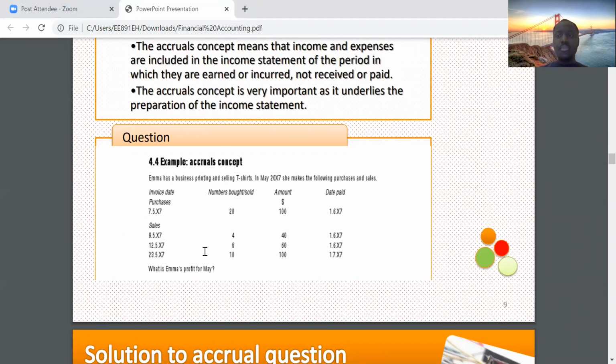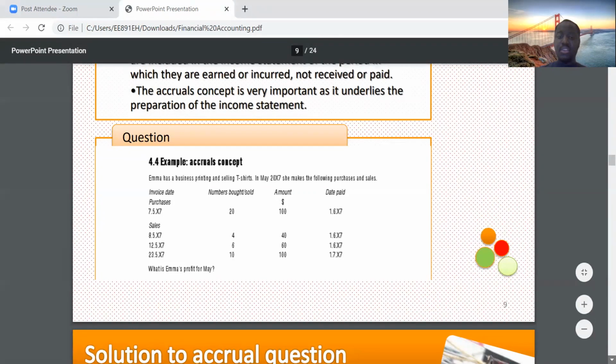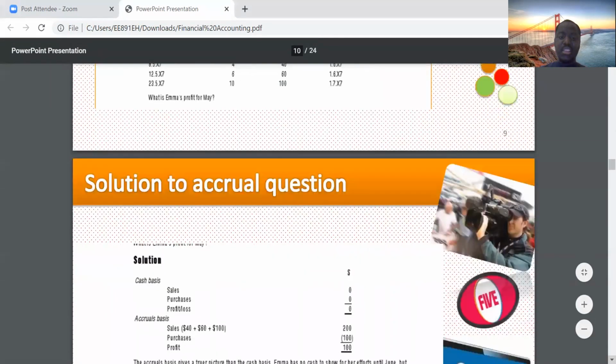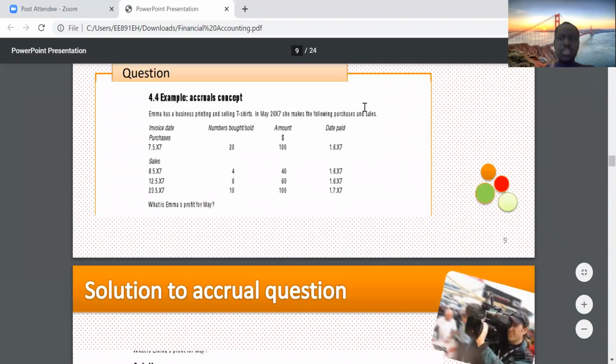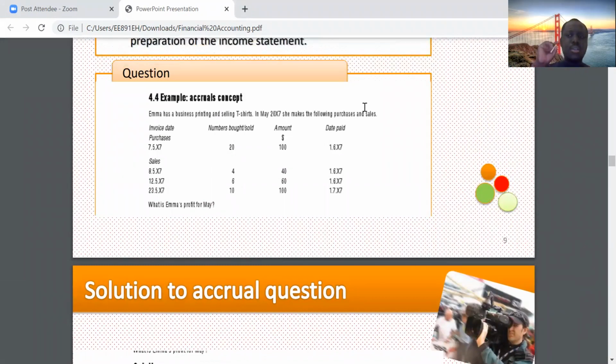So let's start with sales. Remember, sales will be recorded when it is what? Earned. I'm taking my time slowly so that you can understand this.